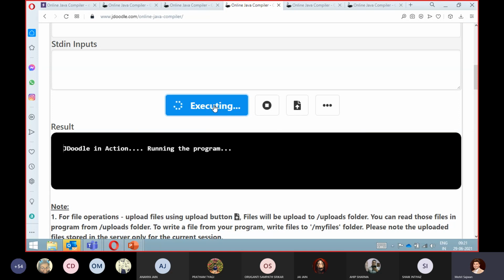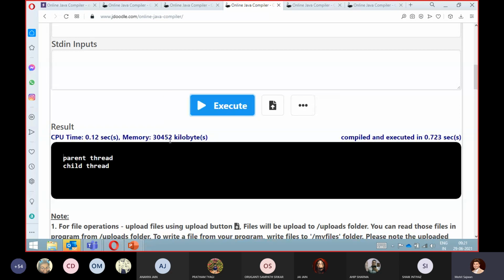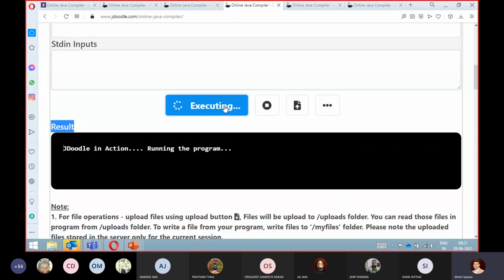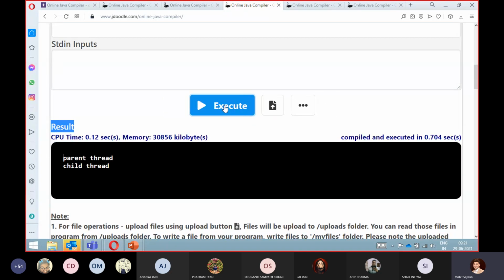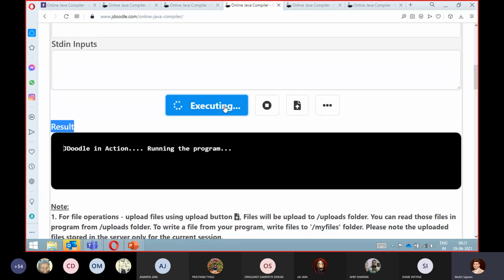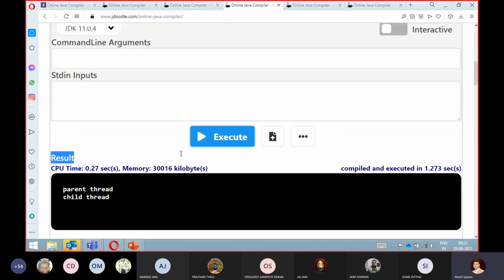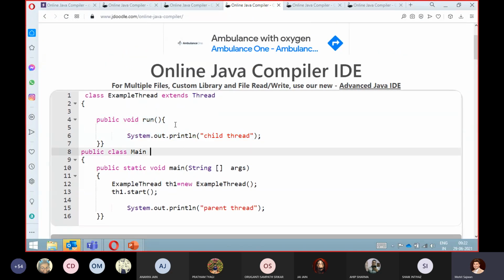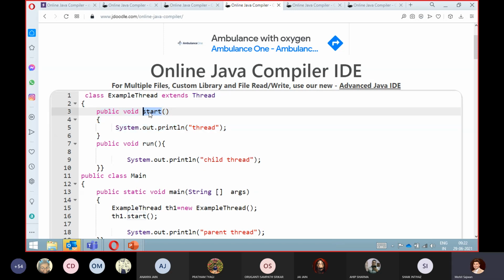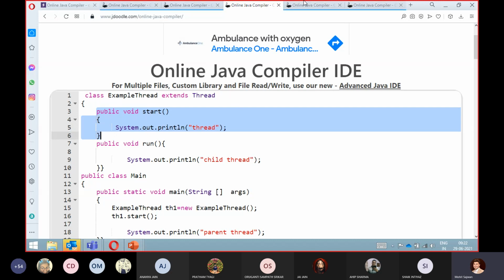Now here, in every scenario the parent thread is executing first. Still, we cannot comment on that, because there might be some cases where your child thread will execute first. It might be that we have very few statements, and that's why it is executing our parent thread first. So what we have understood till now is that please don't override your start method, because if you override this method, you are not able to perform the concept of multi-threading.